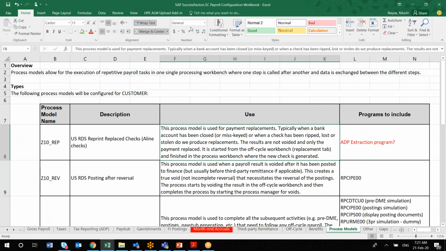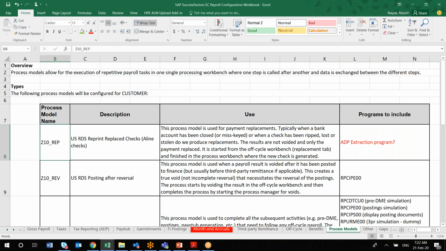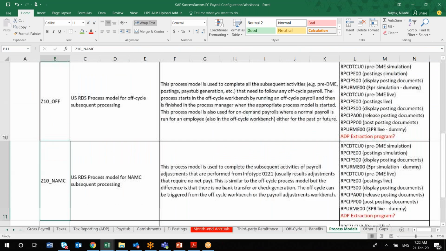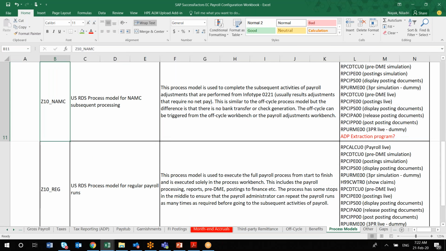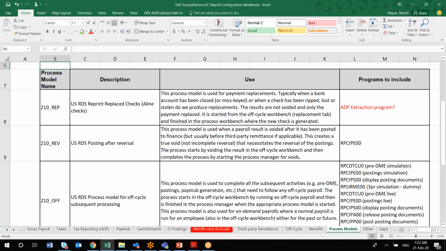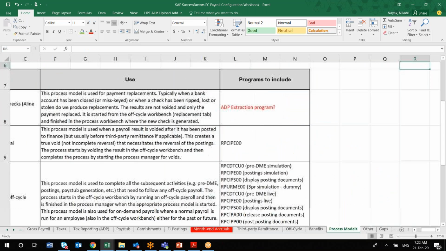Next is the process model. Basically you have to provide a specific process model for executing a repetitive payroll task. In this process model, you have to mention which process model you are using for your specific payroll countries, and whether there are any programs that are part of that process model, and include them in this particular sheet.